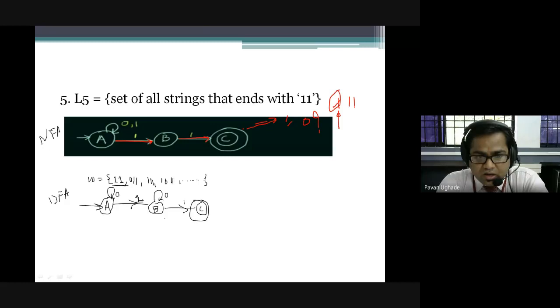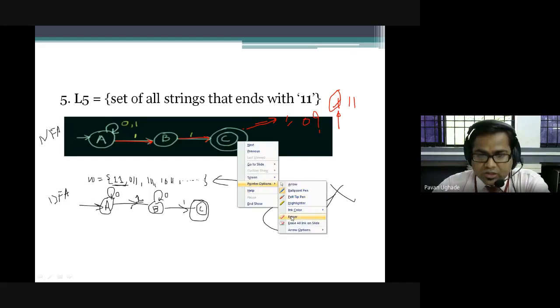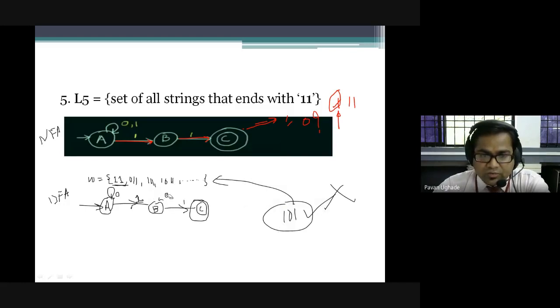Why? If it is like that, you can see 1 0 1 is also accepted by your automata, which reaches the final state, so it is going to be accepted. Now, is 1 0 1 a valid string? It is not at all; it is not part of the accepted strings, right? So definitely the 0 transition from B will not be to C. That is for sure.